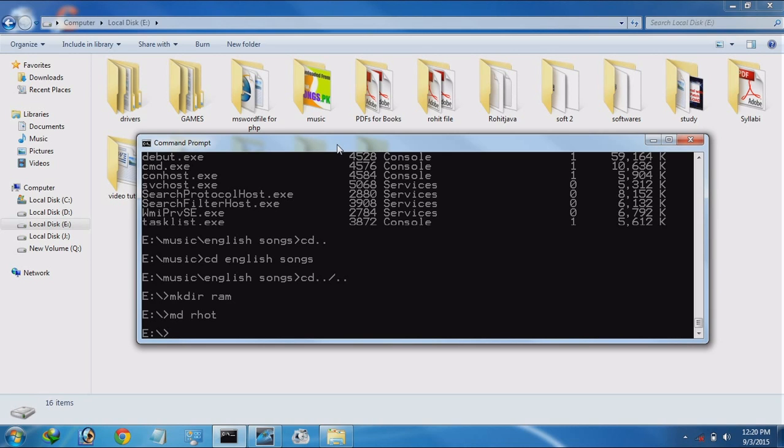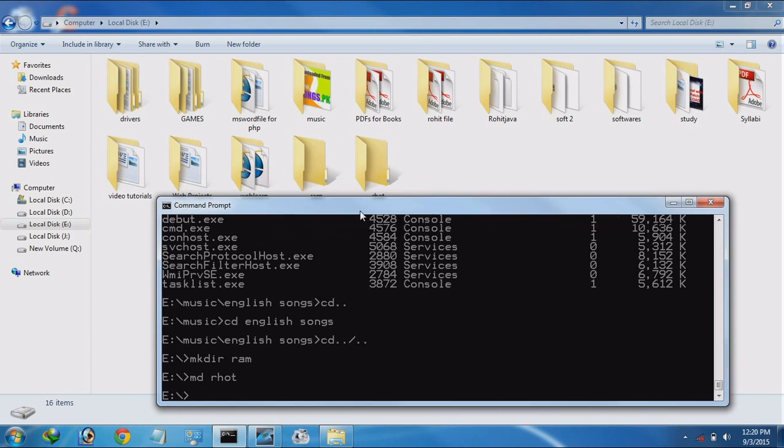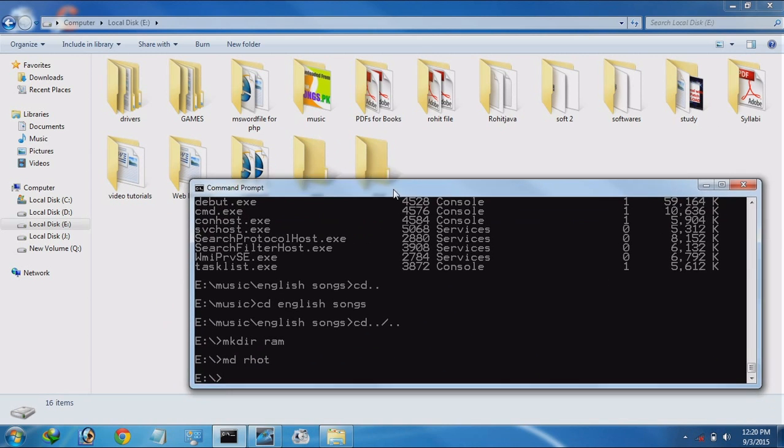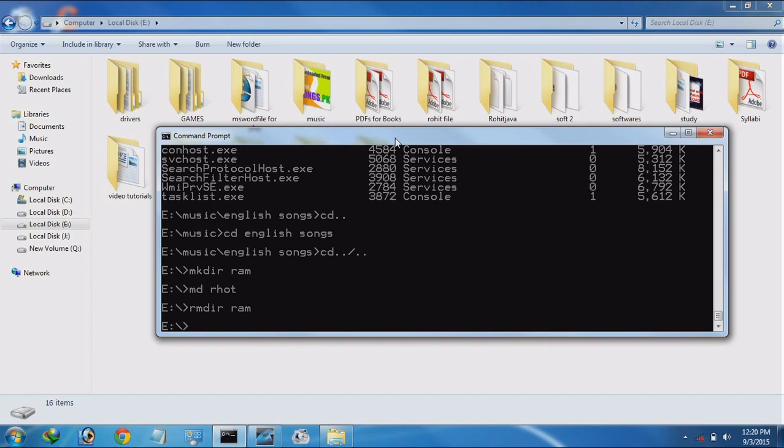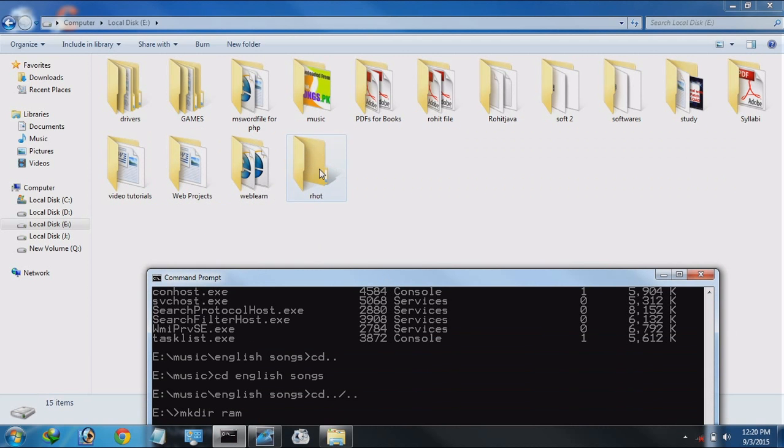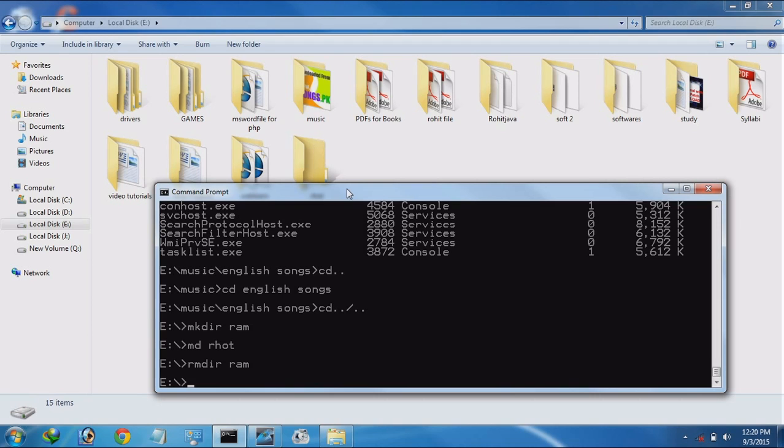For deleting a file we have the command del. Using this command we can delete a file. First of all we want to delete ram: rmdir ram. Ram is deleted.